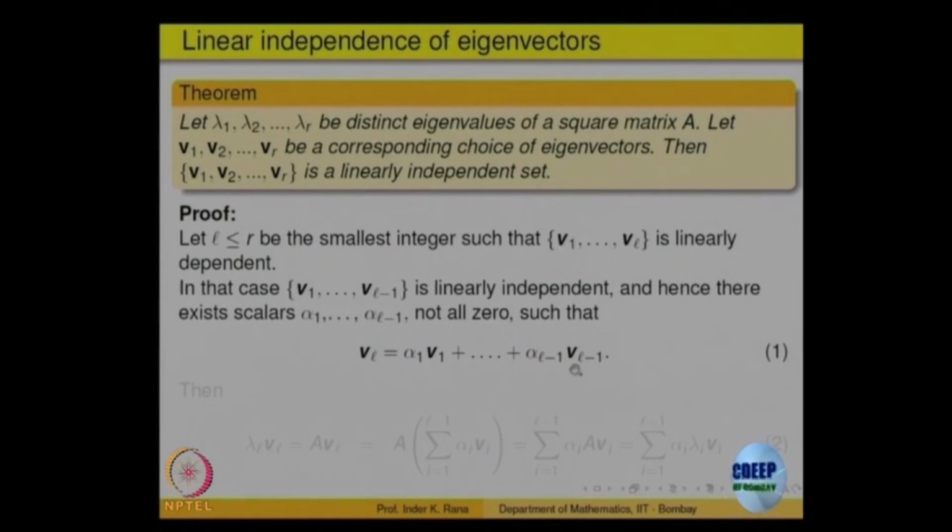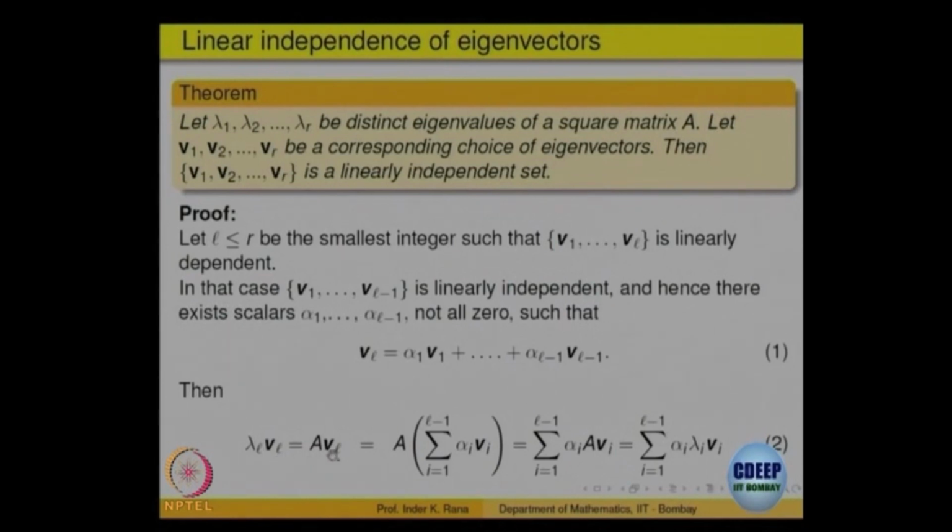So, let us multiply both sides by the scalar, then what you will get? Now, what is A of VL? Lambda L VL, lambda L is an eigenvalue. So, what is lambda L VL?